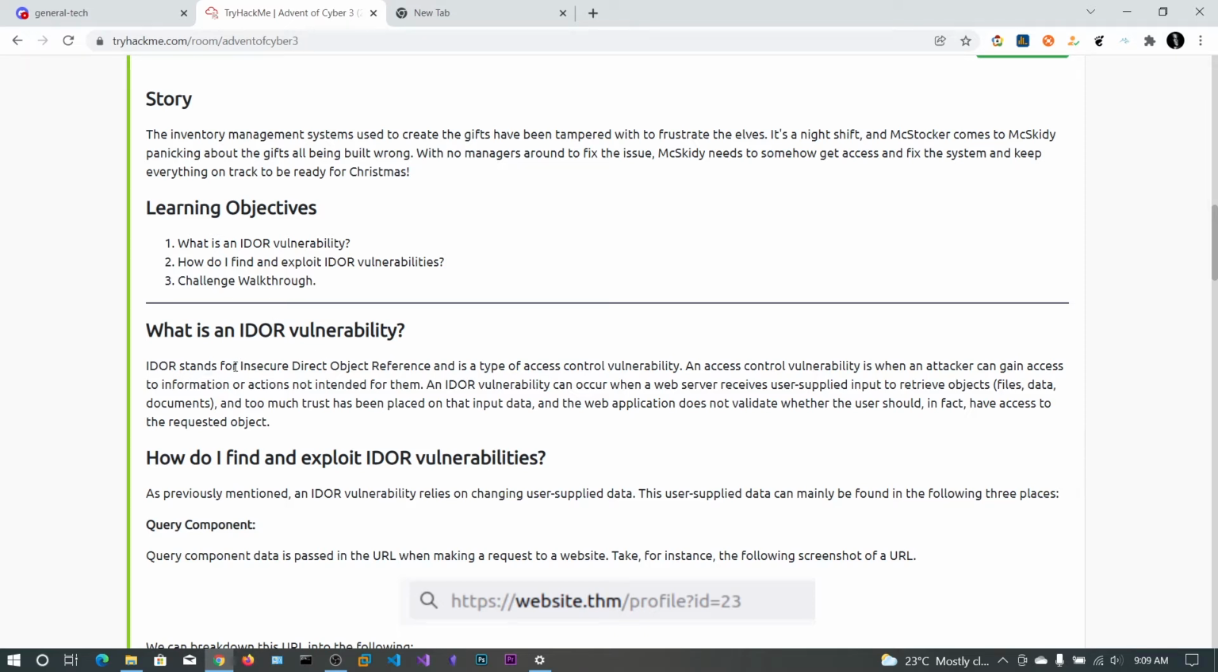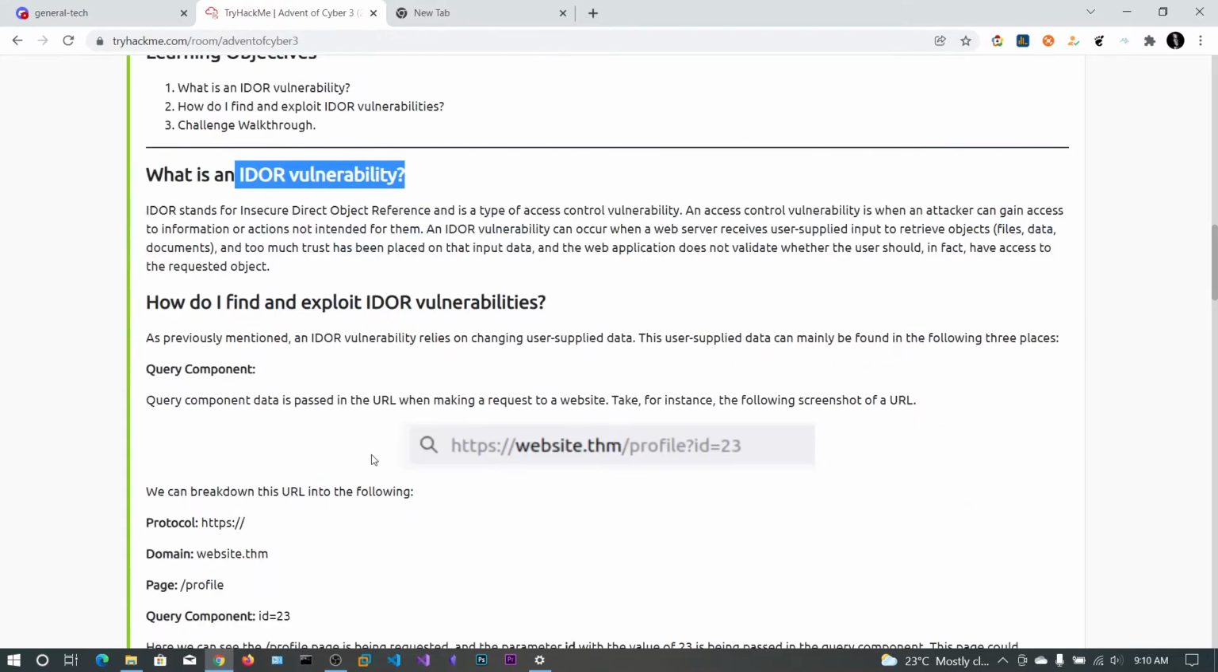IDOR stands for Insecure Direct Object Reference, and the website is treating anything as an object. There should be some access control over that, and due to lack of proper access control, this IDOR vulnerability exists. Here we can see the URL, https website.thm, and profile. There is a parameter id equals 23, which stands for the id of this profile. Now if you send this request, the web server identifies that id equals 23, so you are this user.